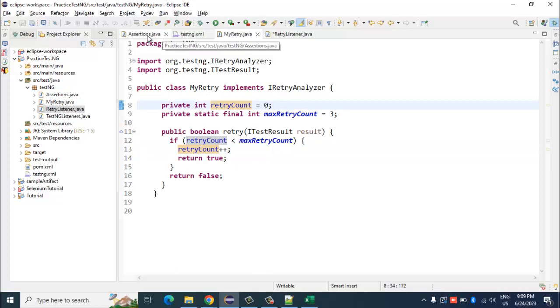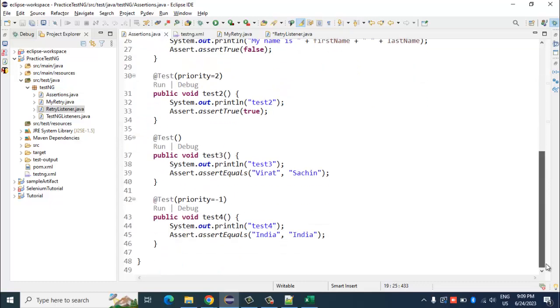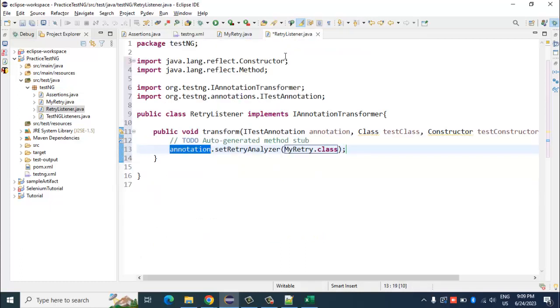Earlier, you mentioned the Java class file name inside a particular test annotation, right, which we saw some time back. But here you are doing this at a suite level using the TestNG listener interface called IAnnotationTransformer.